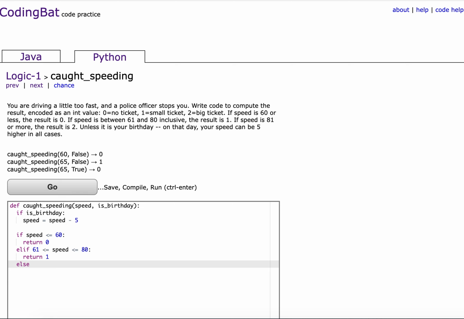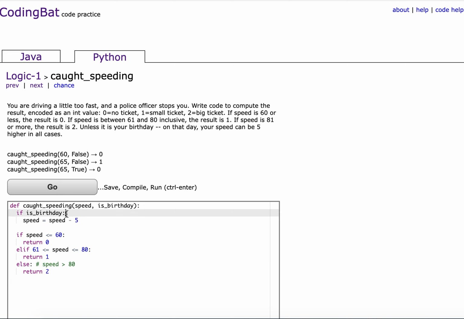I don't know, can we say else? Yes. So else, basically meaning speed wasn't less than or equal to 60, and it also wasn't between 61 and 80 inclusive. So that basically means speed was greater than 80. So then we can return 2.